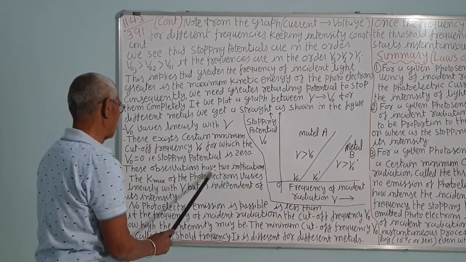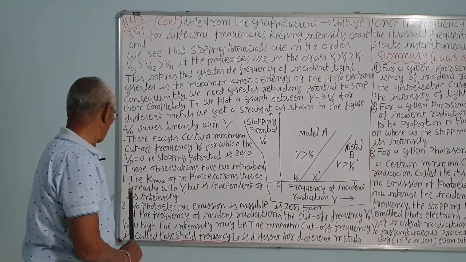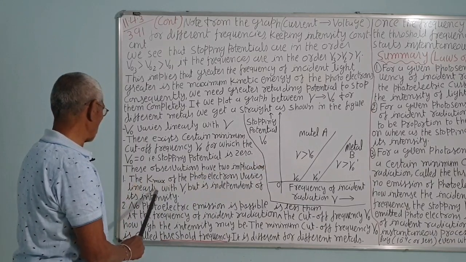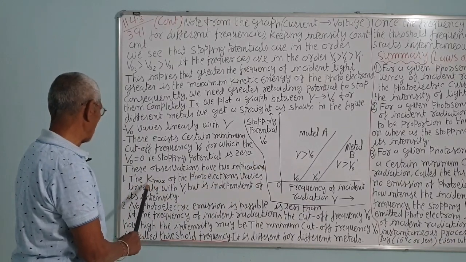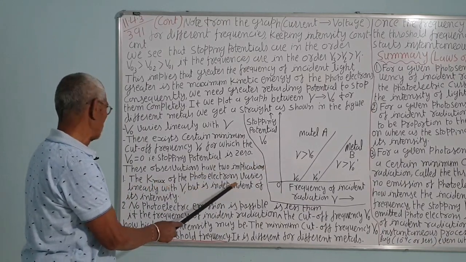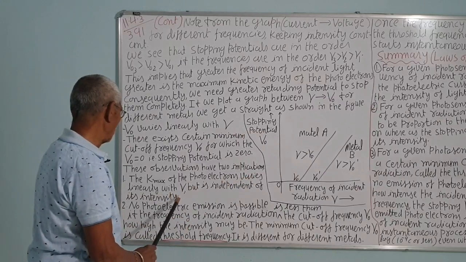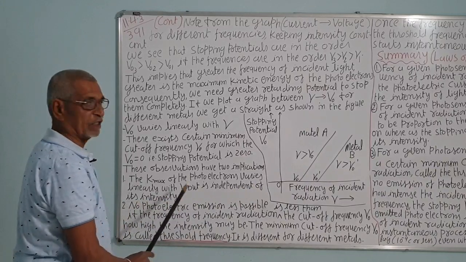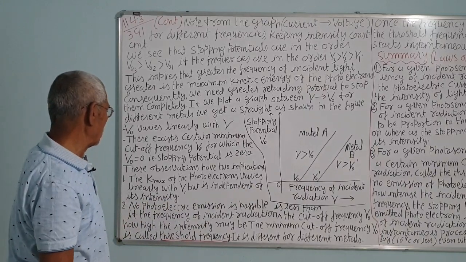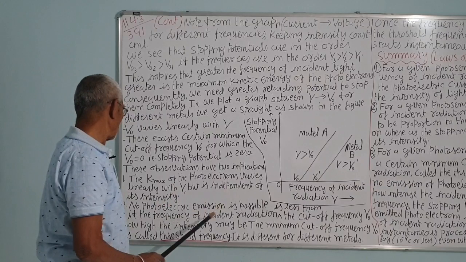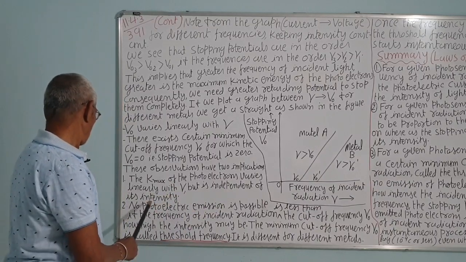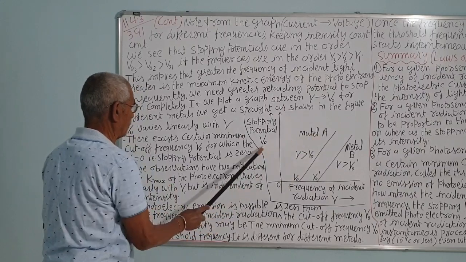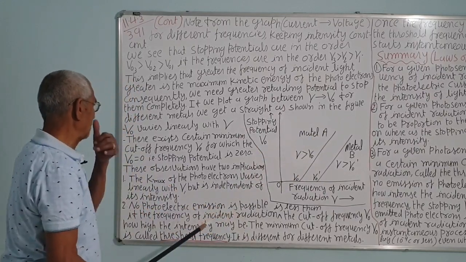These observations have two implications. What we can say from this observation is that the maximum kinetic energy K maximum of the photoelectrons varies linearly with the frequency, but is independent of the intensity. Maximum kinetic energy depends on the frequency, but it does not depend on the intensity, because this frequency graph is a straight line. Stopping potential depends upon the frequency.